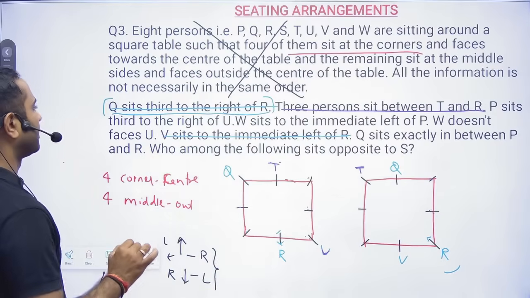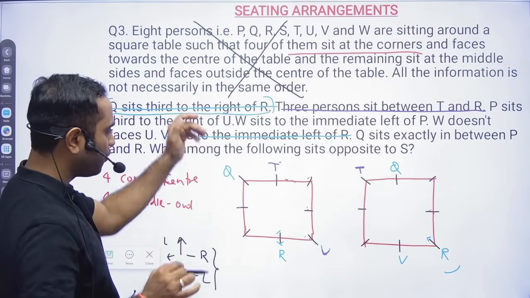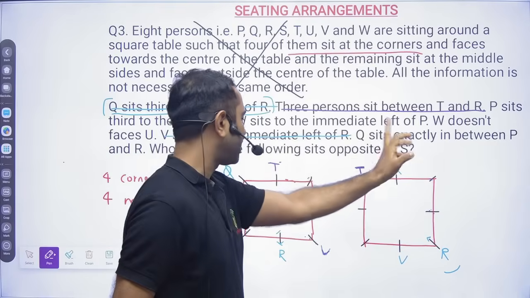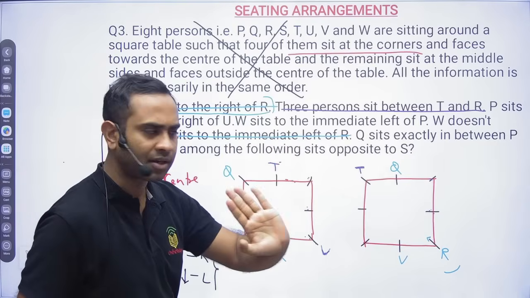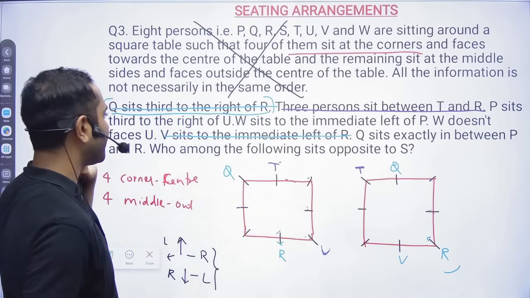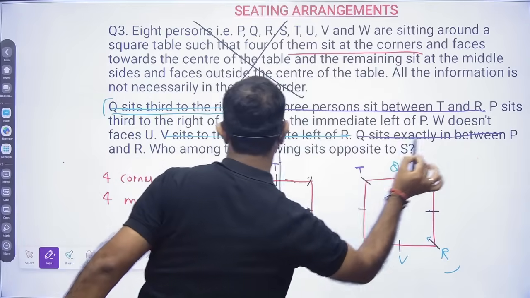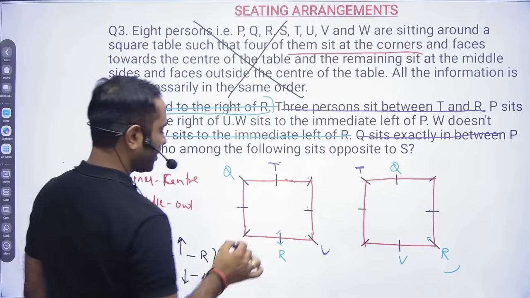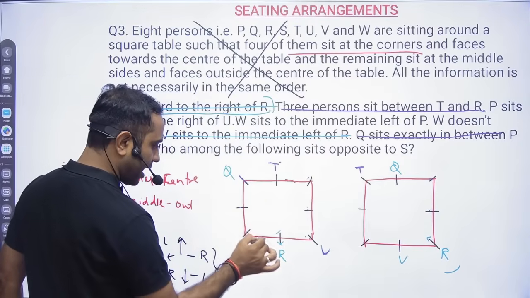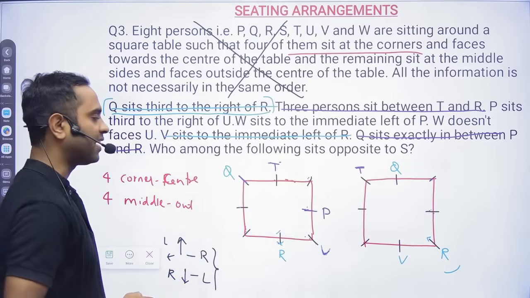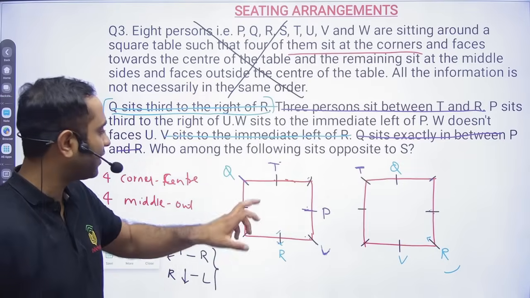Okay, this is also done. P sits third to the right of U. Neither P nor U is known till now. W sits to the immediate left of P. Neither W nor P is there. W does not face U. W and U are not there. Let's see. Q sits exactly between P and R. So in between Q and R we have 2 members, so in between Q and P also we will have 2, then only Q will come in the middle.